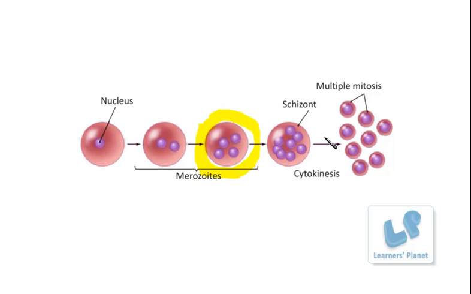So when the favorable conditions return, the outer cyst wall will burst out, the inner cells will become free, and each part will survive as an independent organism. So now you can see how multiple fission takes place, right?